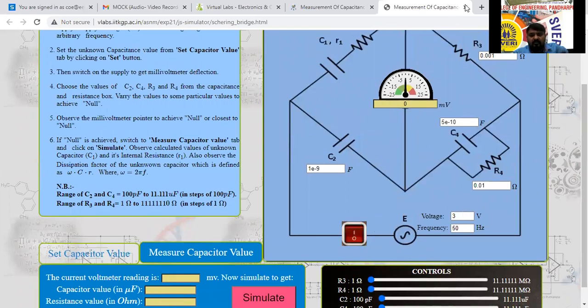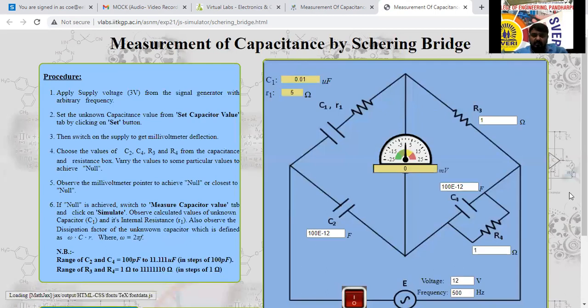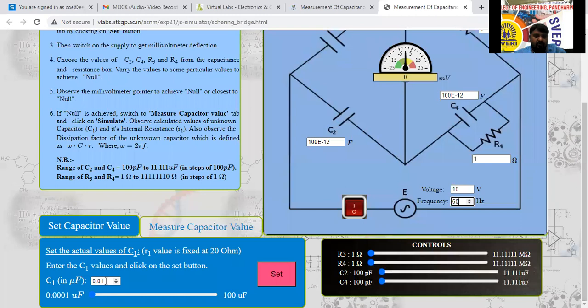Again, I will take the simulator once again, and I'll set another voltage value. I'll change that one. Instead of 3 volts, I will take 10 volts, and 50 hertz. I'll consider 50. And the capacitor value I will set to 0.15. 0.15 I will set that one. Can I set this one? 0.015. Yes, sir. Okay, I have set this one here.